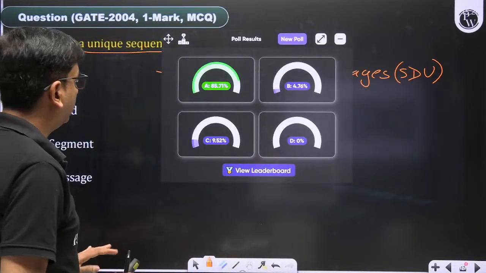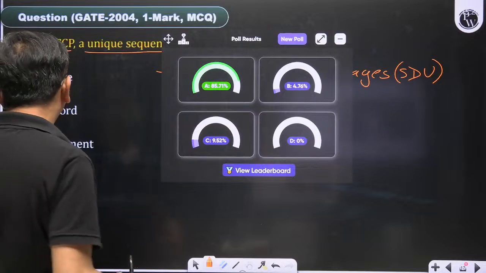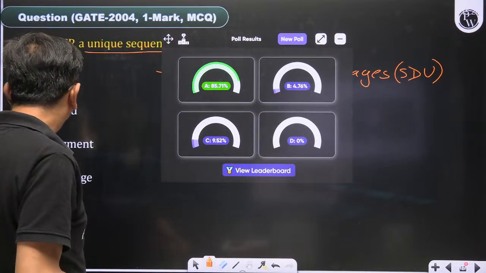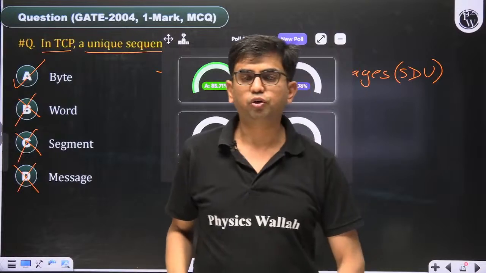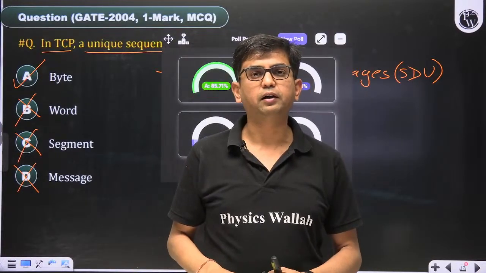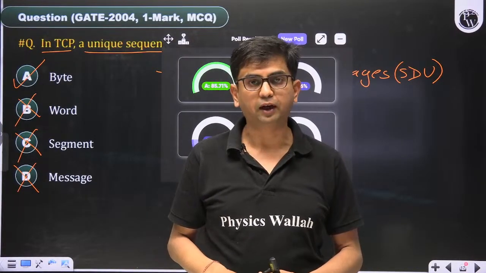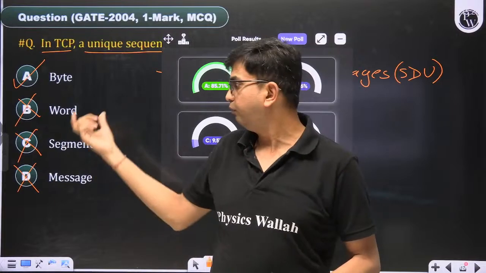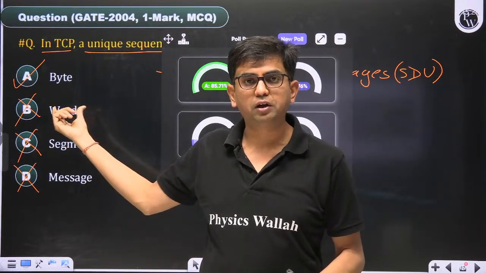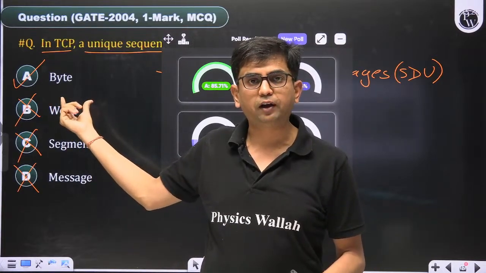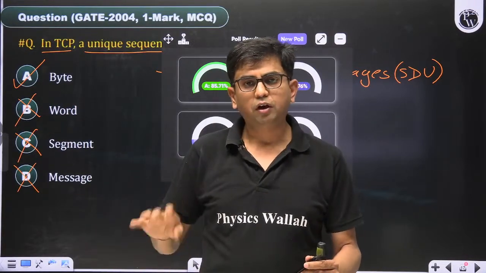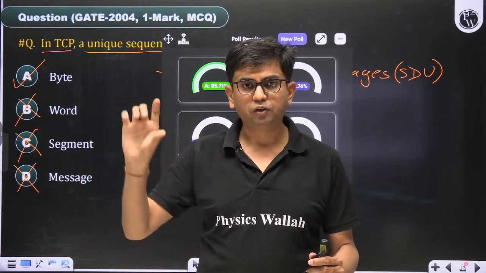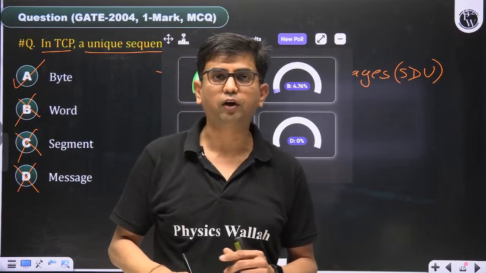85% of people chose the answer A, but still 9% chose the answer C. Some people chose the answer B, word. The word basically comes in the IP datagram, network layer. In an IP datagram, offset is a word number, counted according to the first word of the payload, like that.